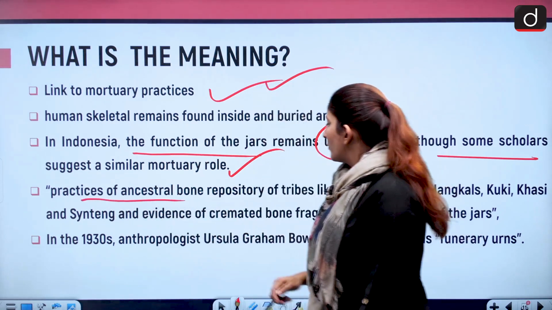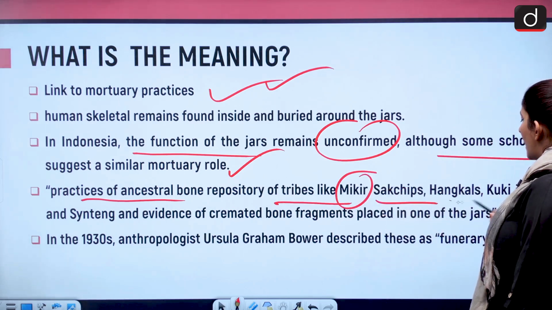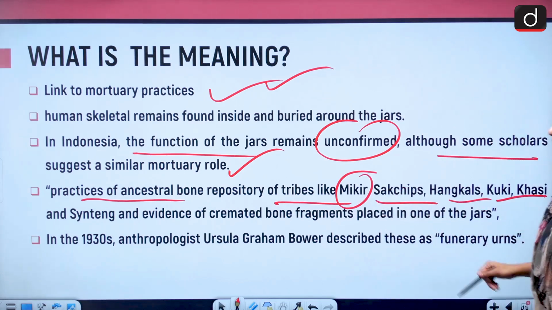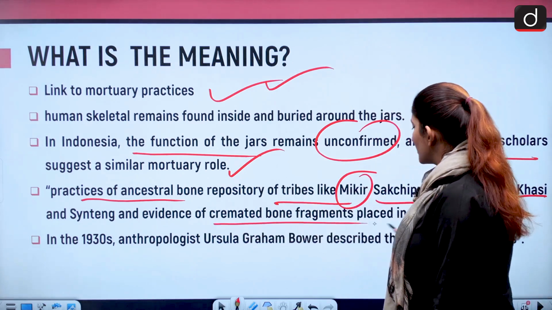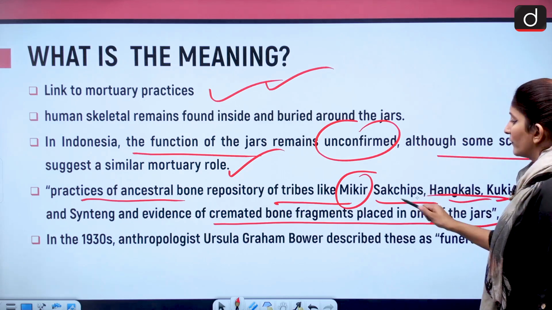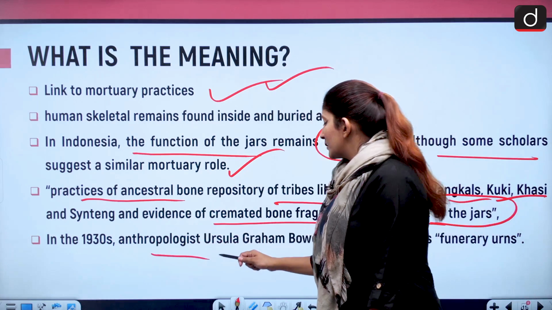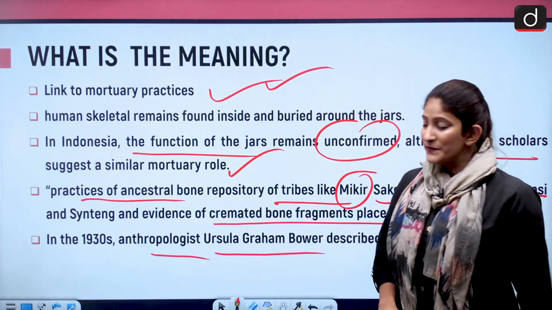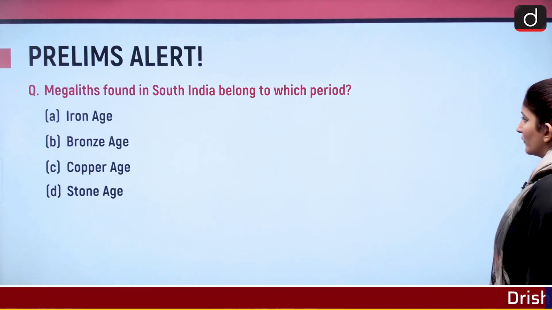Practices of ancestral bone repository of tribes like Mikir, Sak, Chips, Hangakals, Kuki, Khasi and Sinteng, and also evidence of cremated bone fragments placed in one of the jars. Now in the 1930s, the anthropologist Ursula Graham Bower said that these are funerary urns. So this can be one of the things.